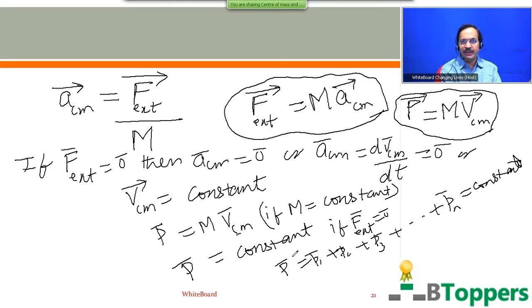So while discussing the examples in center of mass and conservation of linear momentum, you have to keep in mind that the internal forces between the particles of the system do not play any role in the motion of the center of mass of the system. The velocity of center of mass of the system will be changed only due to the external force acting on the system.